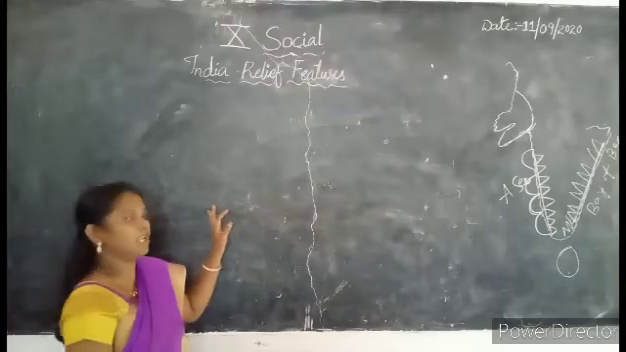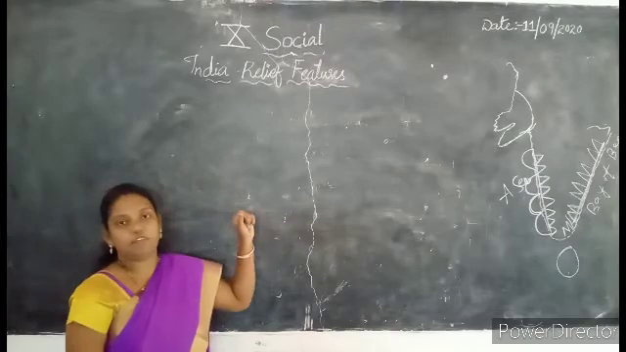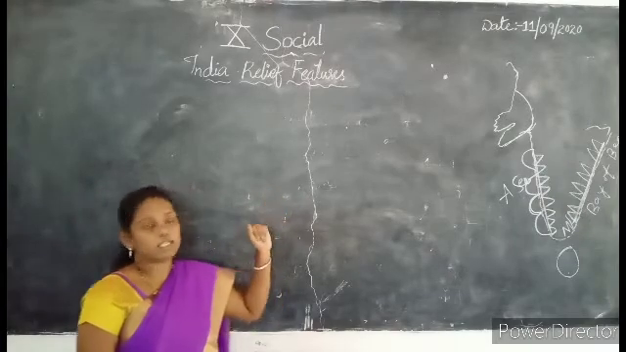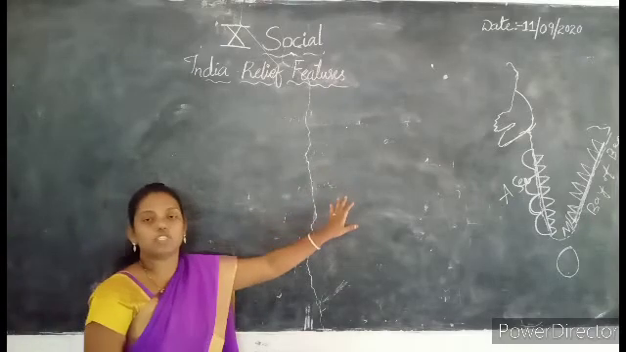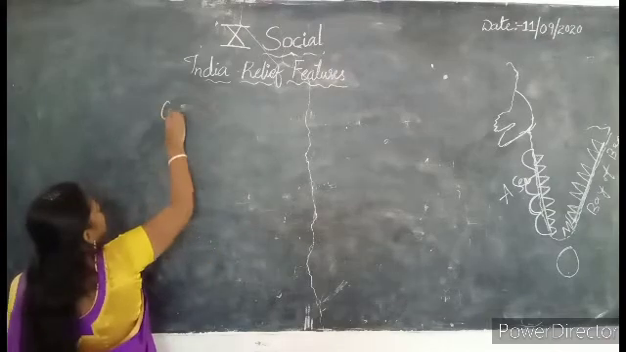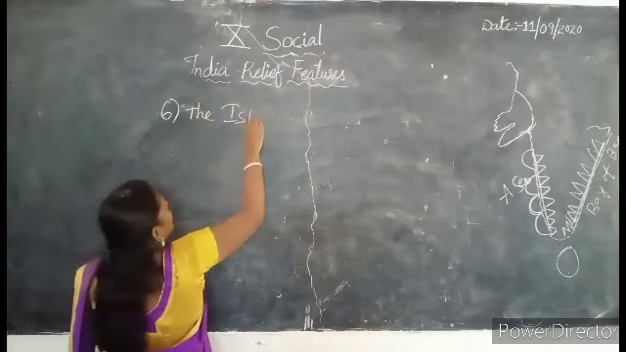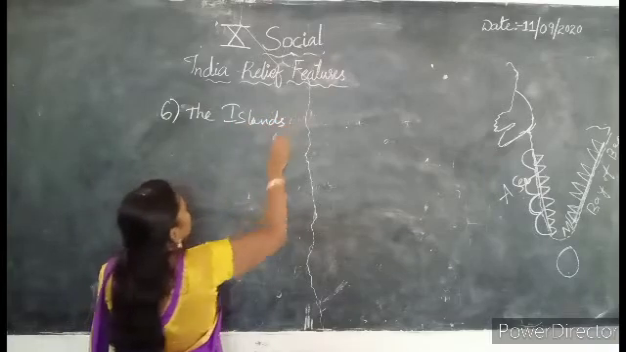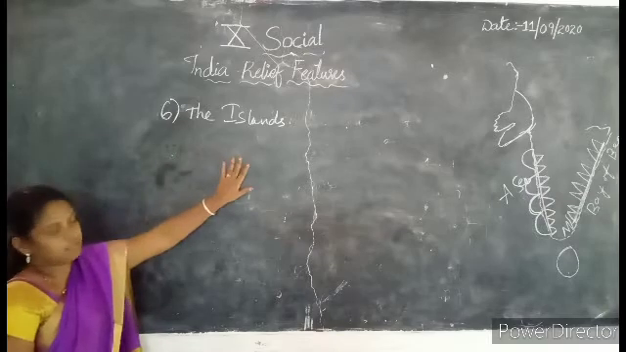Good morning children. In the last class we completed the coastal plains and discussed the desert, and now we are entering the last major division of our India, that is the islands. Sixth one, the islands. So we are going to discuss the islands.